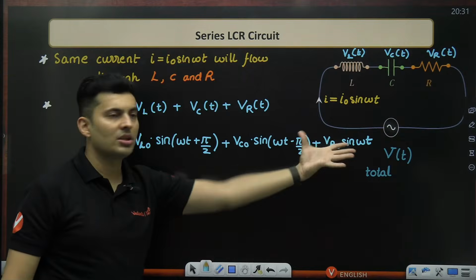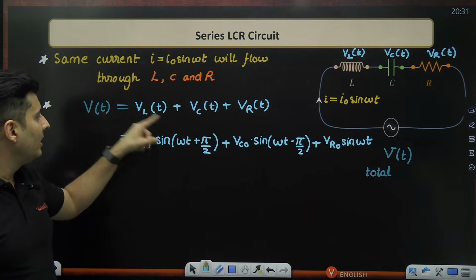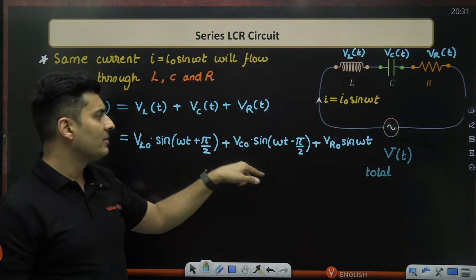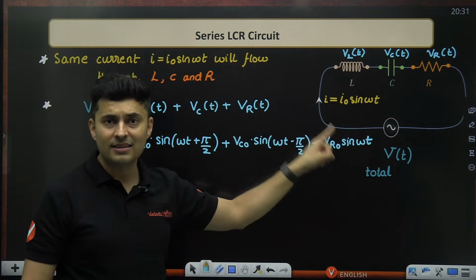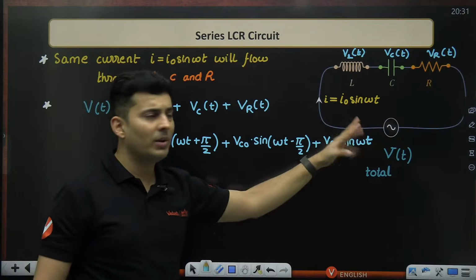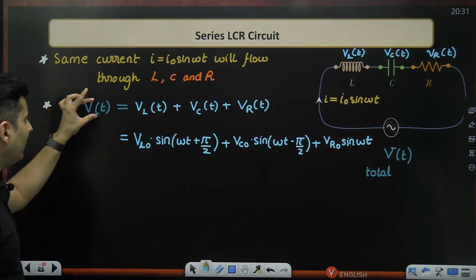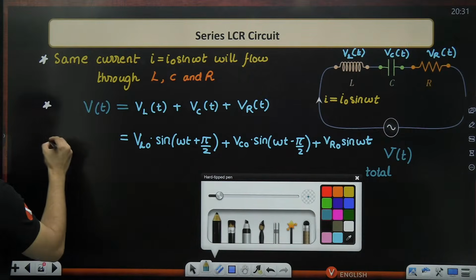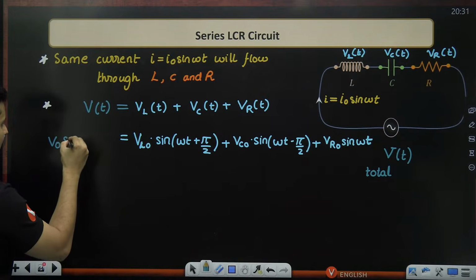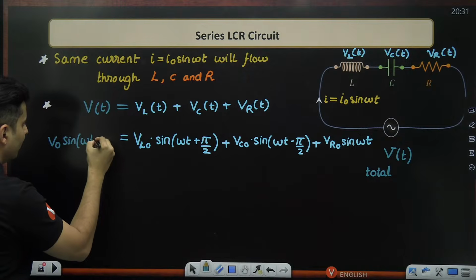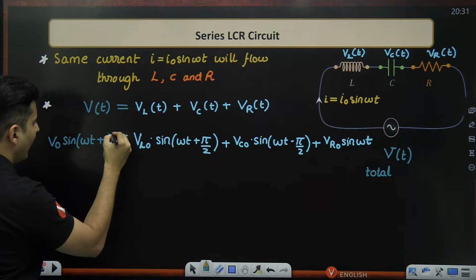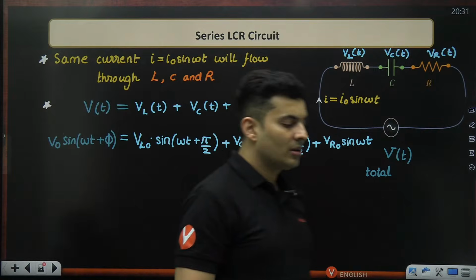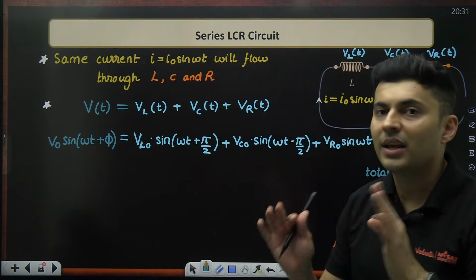Each of them are functions of time, but with respect to the current, voltage across the inductor is ahead. With respect to the current, capacitor is behind. With respect to the current, resistor has the same phase. So there is no plus or minus over there. And what about this voltage? Well, that will be something like V naught sine. I don't know what the phase is, so I'm just going to put a phi over here. So this is my final equation as it is at any given instant.